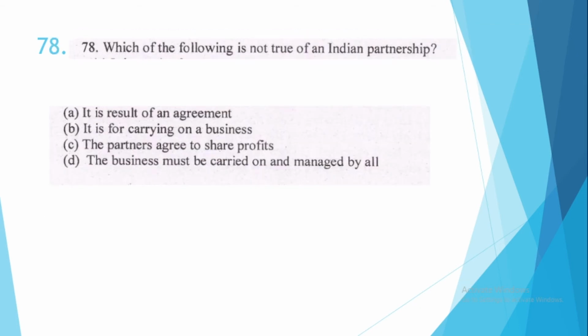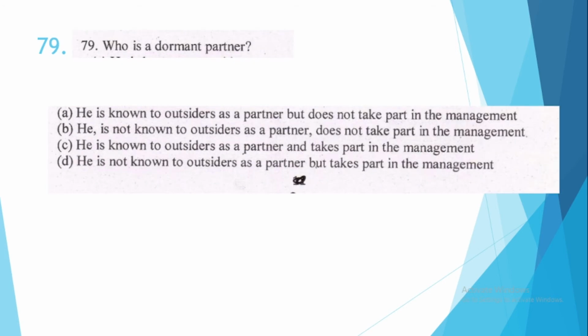78. Which of the following is not true of an Indian partnership? This is option number D. The business must be carried on and managed by all. So this is not true. 79. Who is a dormant partner? This is option number B.